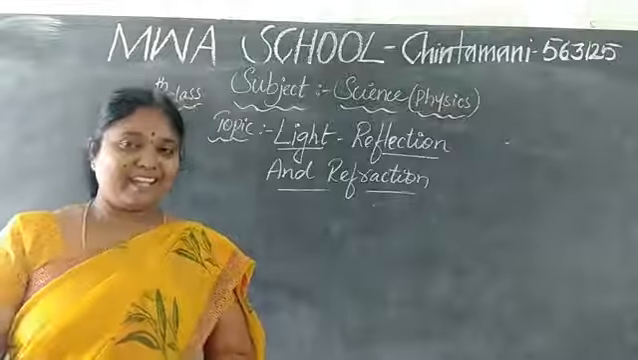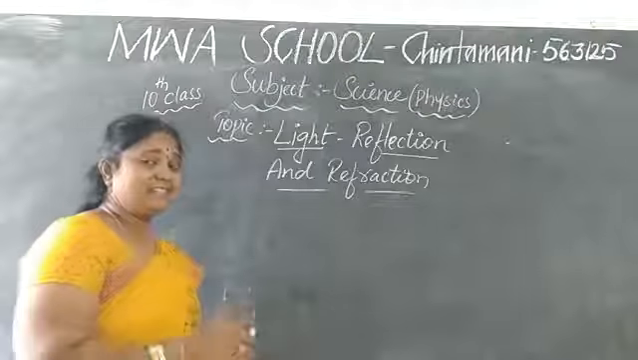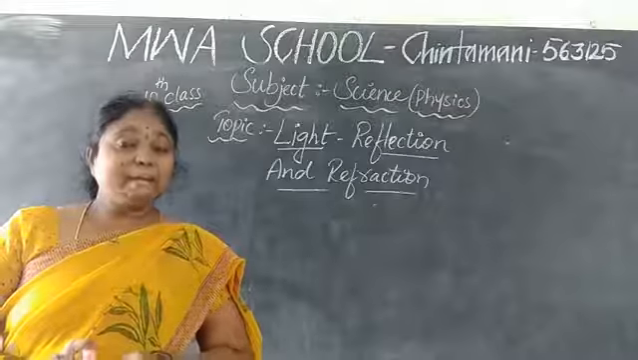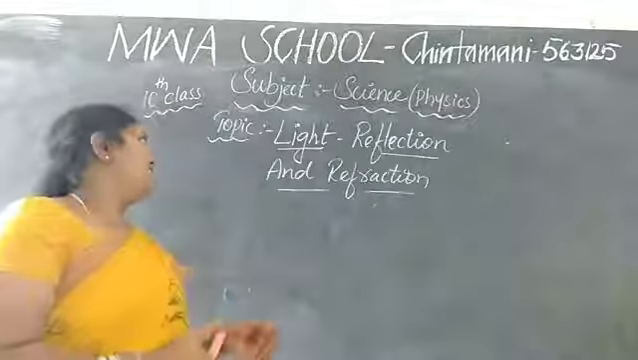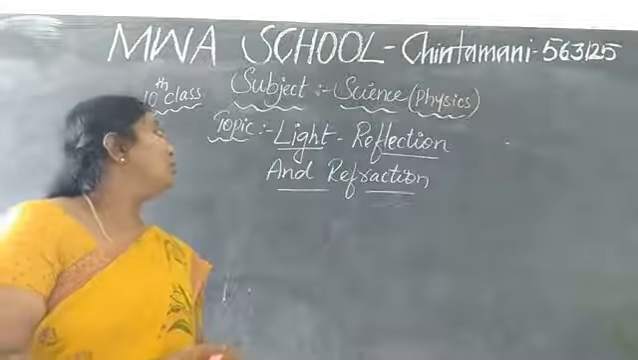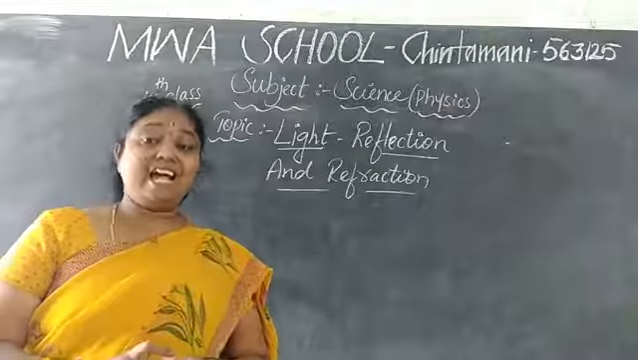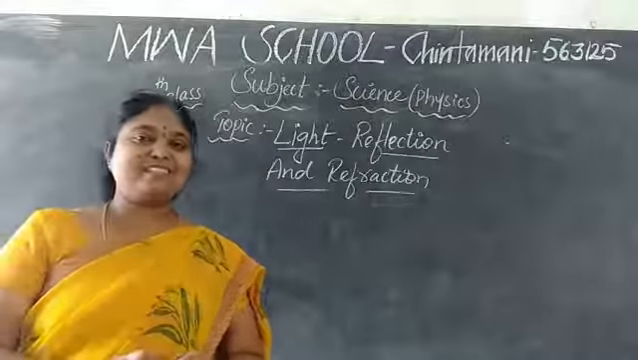Bouncing of the light. The light will travel in a straight line. It needs a medium to travel. Now, in this class, let us learn what we mean by light, what is reflection of light, and what are the laws of this reflection. Okay children?